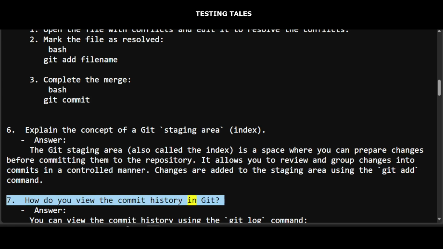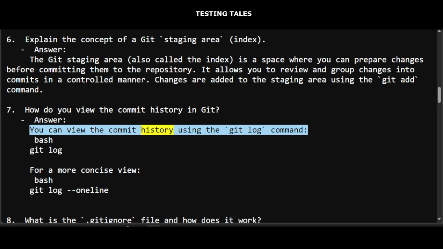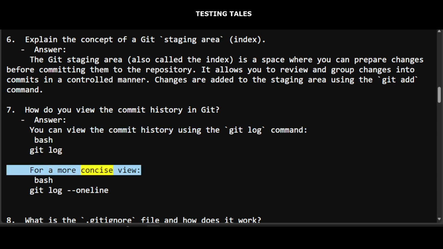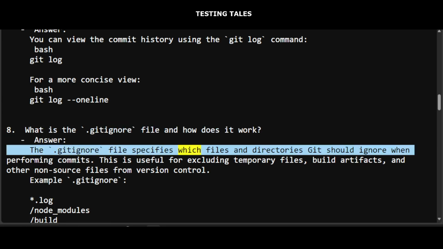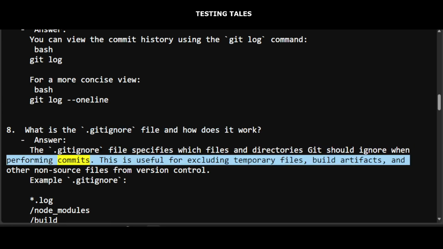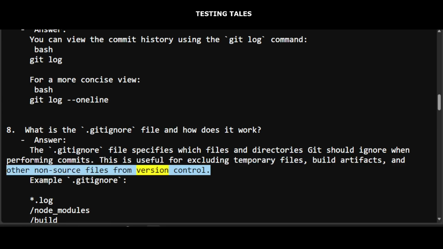7. How do you view the commit history in Git? Answer: You can view the commit history using the git log command, git log. For a more concise view, git log --oneline. 8. What is the .gitignore file and how does it work? Answer: The .gitignore file specifies which files and directories Git should ignore when performing commits. This is useful for excluding temporary files, build artifacts, and other non-source files from version control.